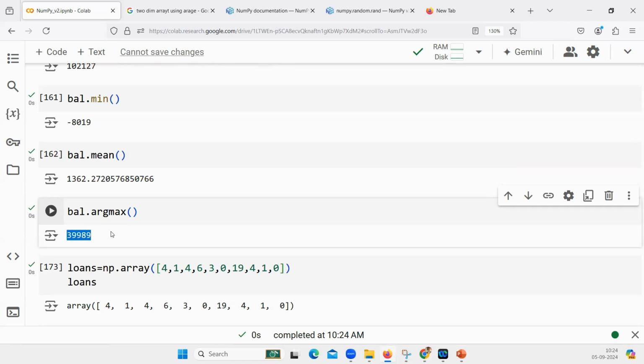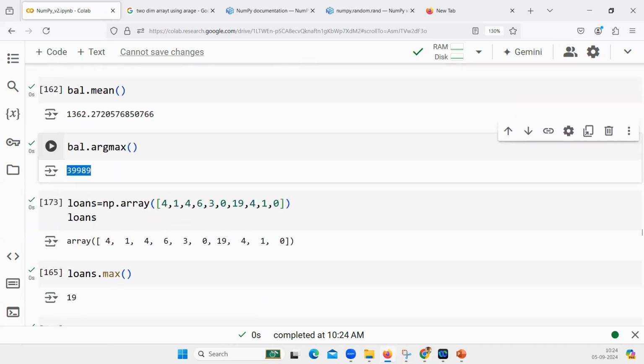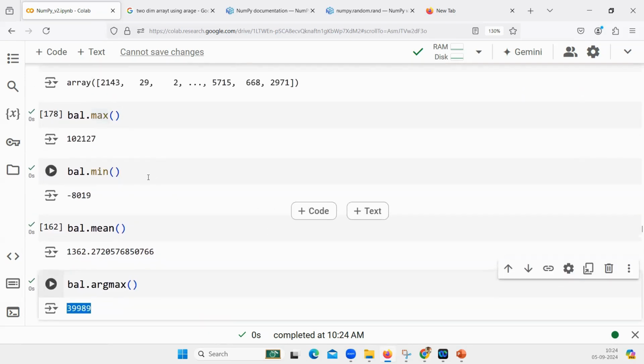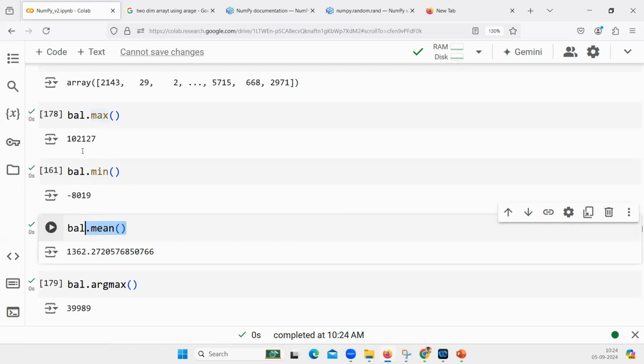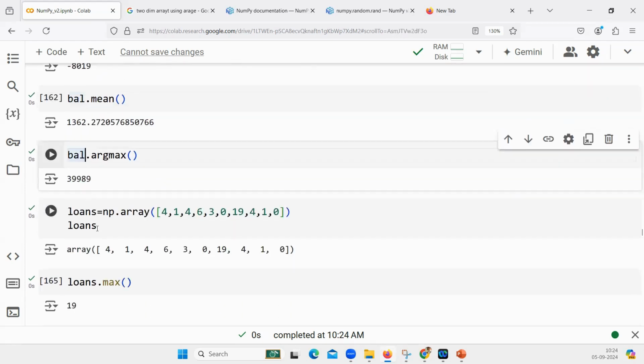It is available in two-dimensional arrays also, but one-dimensional arrays are the ones that we will use frequently. Once again, minimum, maximum, average, these are the three commands that you will use frequently. Argmax, argmin, you may not use them frequently, but somebody else might have written a code. Once you see them, we should be able to understand, okay, argmax is not exactly calculating the maximum value. It is trying to tell us where the maximum value is present.